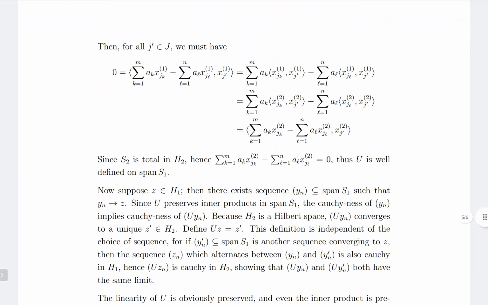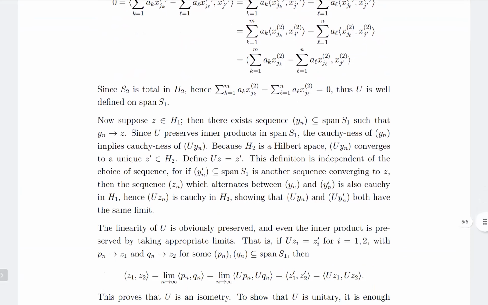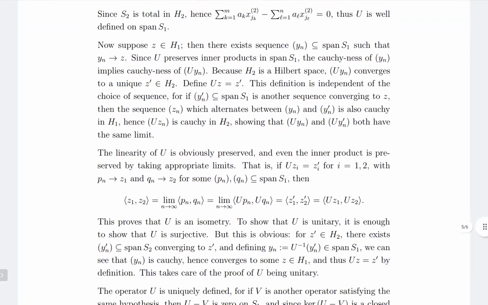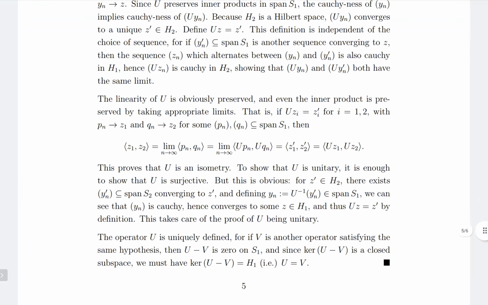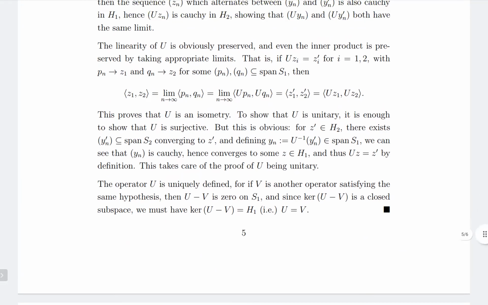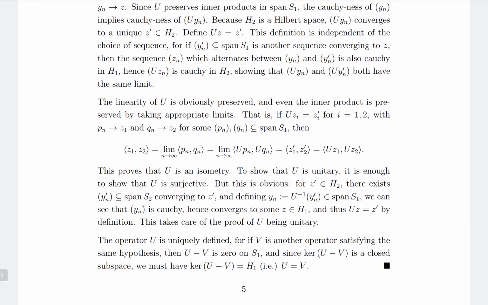So we just have to show that the representation is well defined, the linear extension is well defined, and then extend it to H1, which is equal to the closure of span S1, and then show that the inner product is preserved even in that case. And that is pretty much it. So you have a unitary operator U from H1 to H2 such that when restricted to S1, U maps S1 to S2.